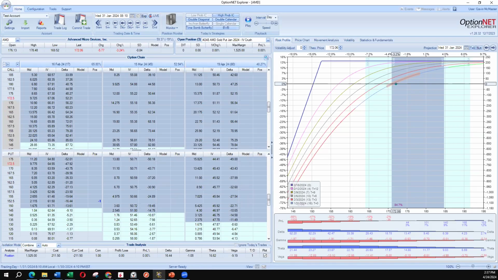So here we're looking at a cash secured put trade on AMD the day before earnings. And we're using a software that I love called Option Net Explorer. There'll be a link in the description for a cheap trial that you can get for this software. The reason I love it is we've got 5 different T lines here, so we can see how the trade is going to progress over time. It's a fairly short-term trade. We're selling the 152.50 put, which is about a 16 delta. We're using the Feb expiration date, so 17 days to expiration.